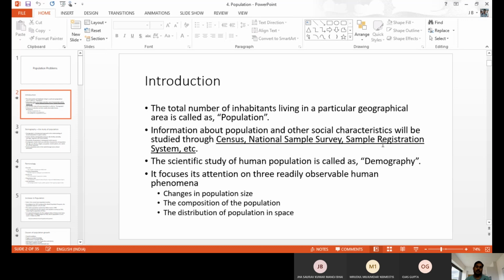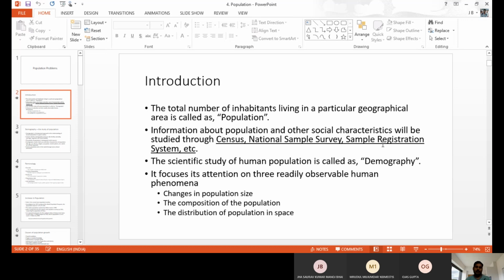Demography is the study of the human population. Just as we have engineering, maths, physics, chemistry, sociology, psychology, history, and a number of other study subjects, demography is also one of the studies. We can even get a degree, like MA Demography or BA Demography, and some people can do a PhD in demography. In Bombay we have an institution called the International Institute for Population Sciences. There are a number of institutes like this where one can get a degree in demography.